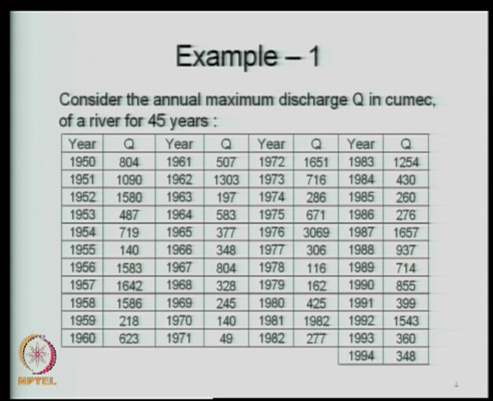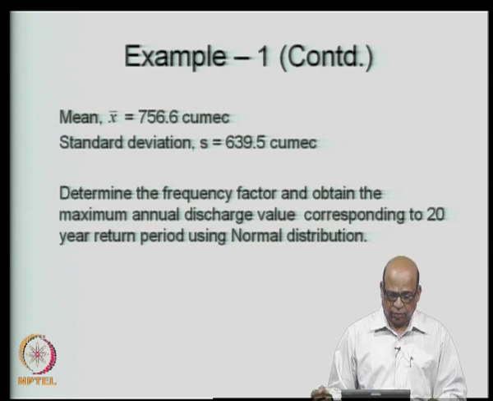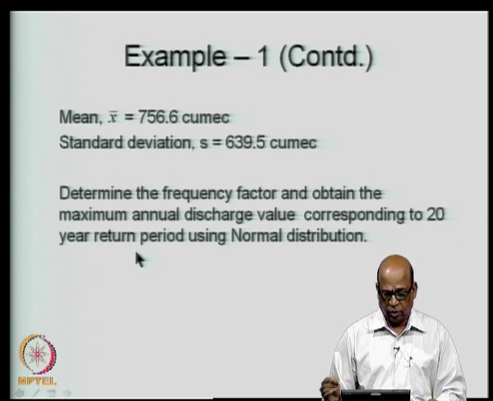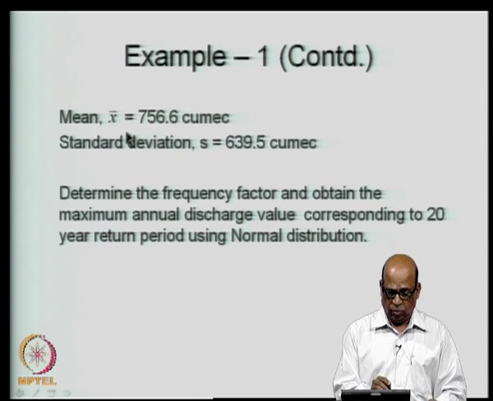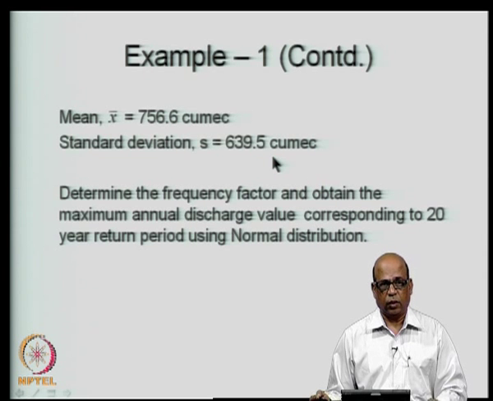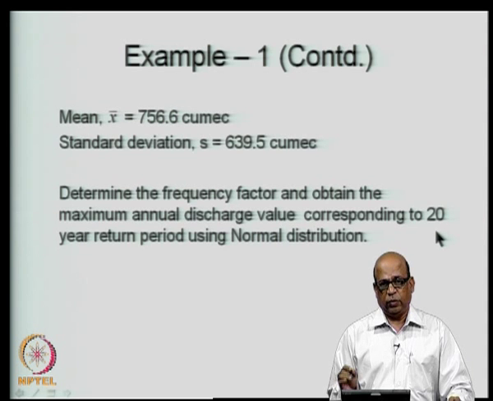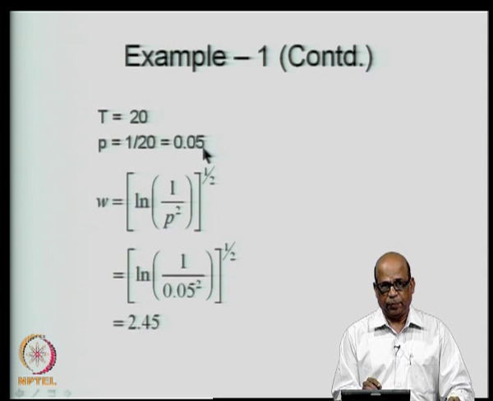Now, assuming that this follows normal distribution, let us try to get the maximum annual discharge value corresponding to 20-year return period using normal distribution. Now, the mean of these values is 756.6, standard deviation is 639.5. Because T is given to be 20 years, what do we do? First calculate your p. So, T is 20, therefore, p will be 1 by T, which is equal to 0.05,